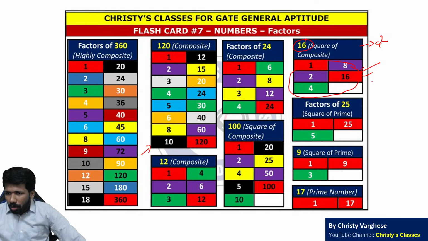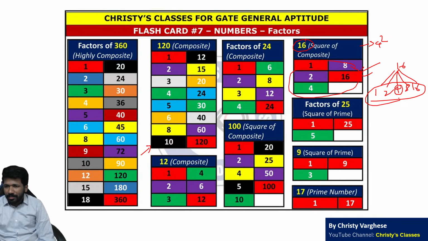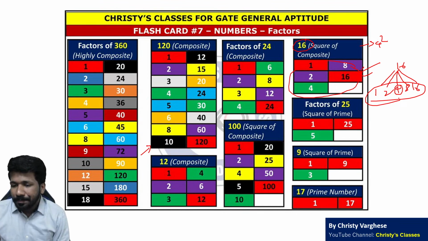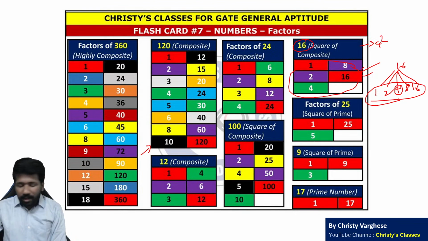Why this is having odd number of factors? 16 का factors क्या है? 1 16. 1 into 16 16 है ना. 2 into 8 16 है ना. उसके बाद 4 into 4 भी 16 है, मतलब वो 4 का काउंटर पार्ट 4 itself है. That is why that is having odd number of factors. Even number नहीं है. All of you clear? So that is the basic idea of factors.